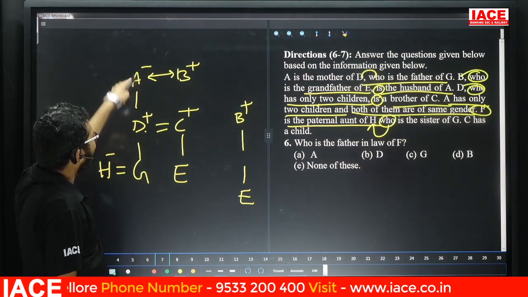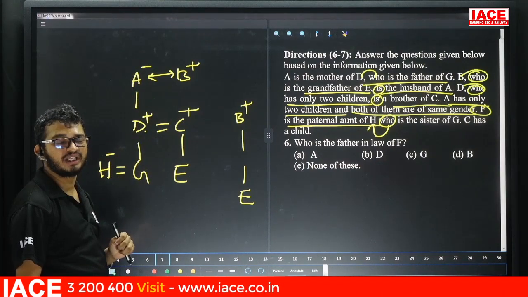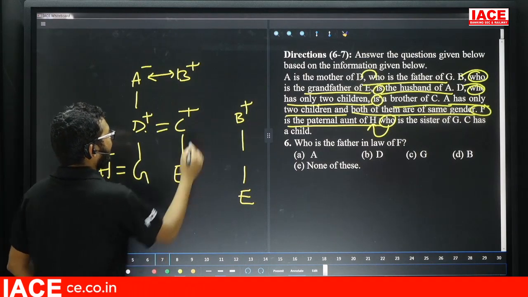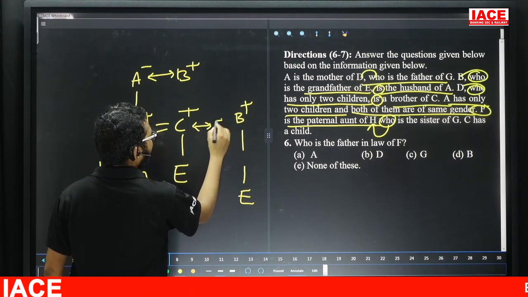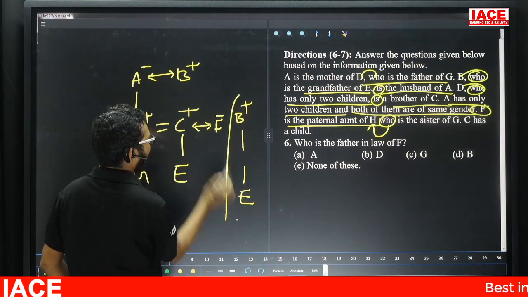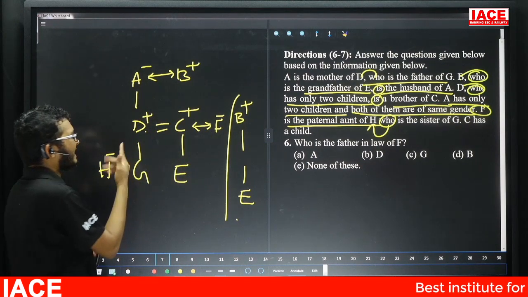No. Why? Here A having only two children. Then, take care. C having wife. Then, this one is what? Here, F. Now, F is the paternal aunt of H.